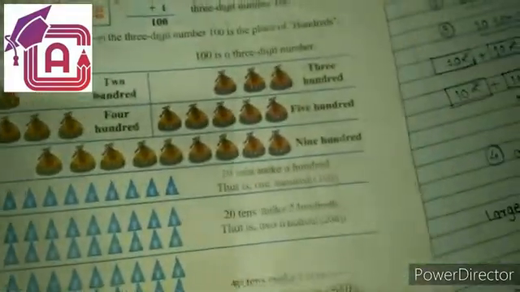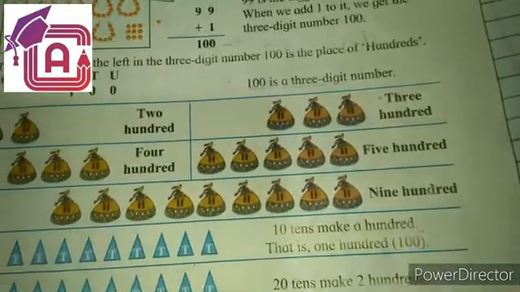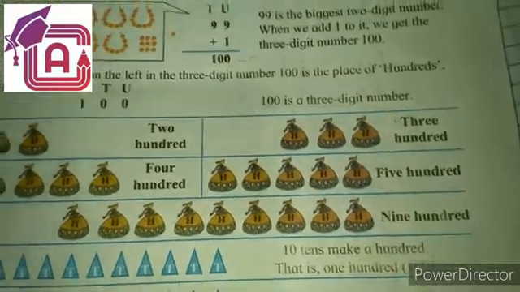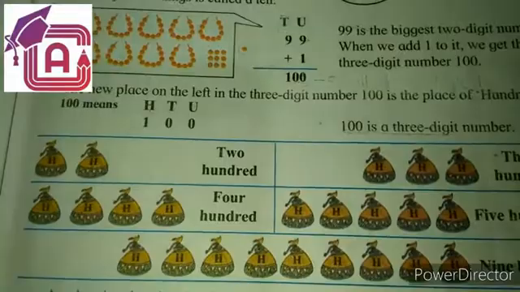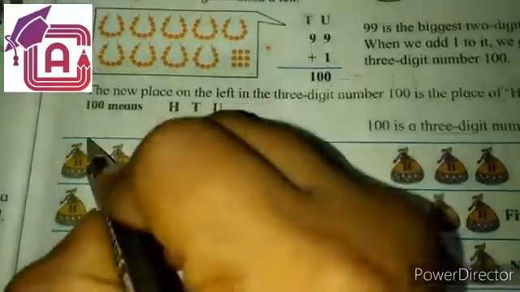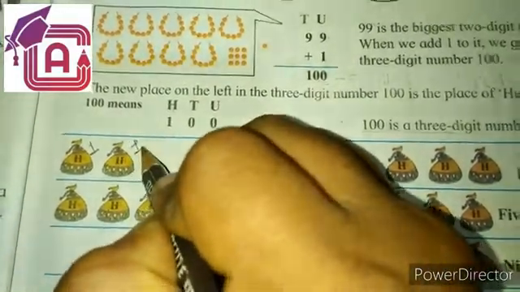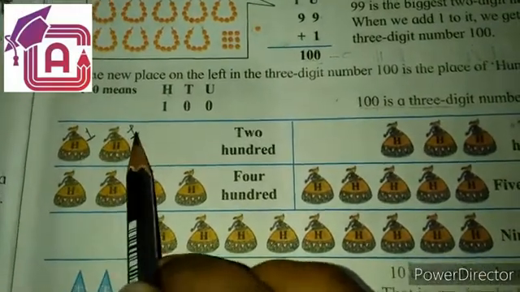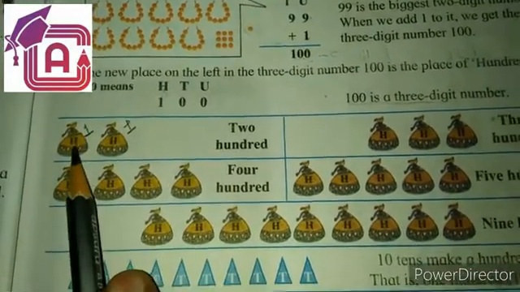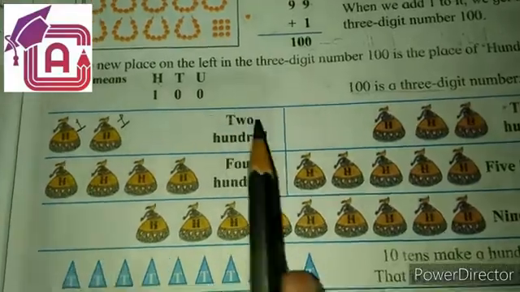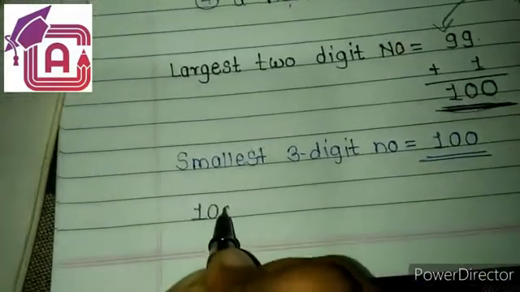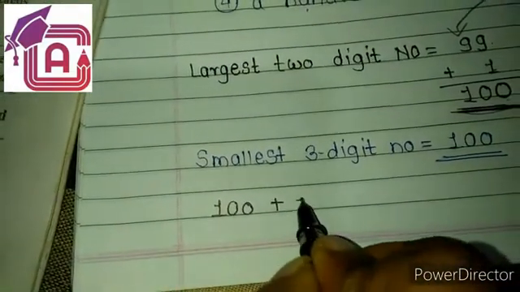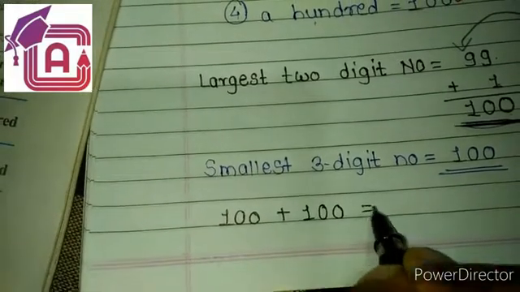Now we are making a bunch of 100 beads into one bag. So one bag is equal to 100. Two such bags are there. One bag of 100 and another bag of 100. So 1 plus 1 is 2, so 2 bags of 100. So 200. If we take 100 plus another 100, it becomes how many?